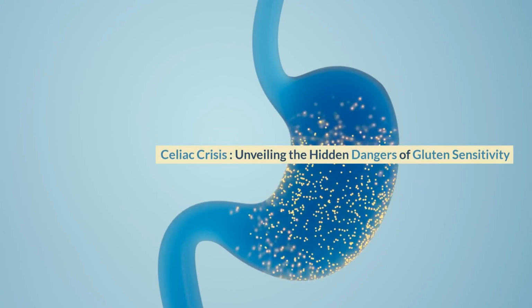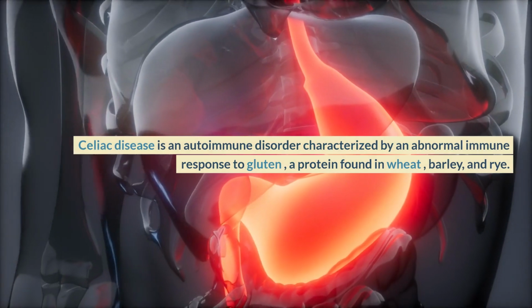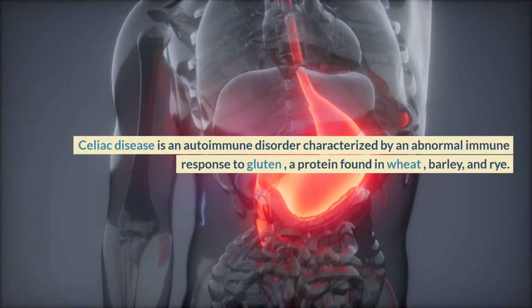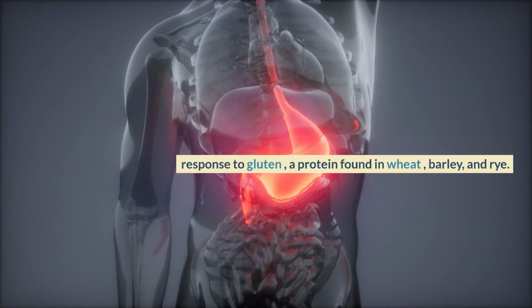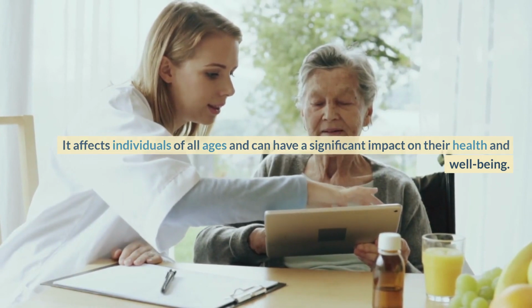Celiac crisis, unveiling the hidden dangers of gluten sensitivity. Celiac disease is an autoimmune disorder characterized by an abnormal immune response to gluten, a protein found in wheat, barley, and rye. It affects individuals of all ages and can have a significant impact on their health and well-being.